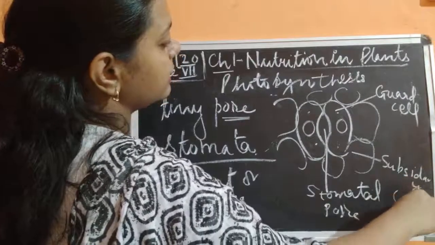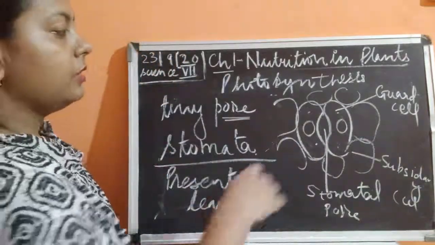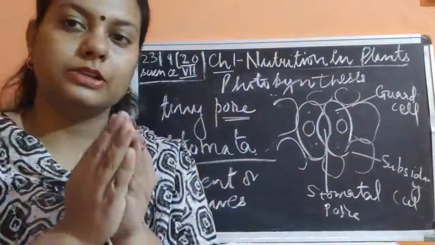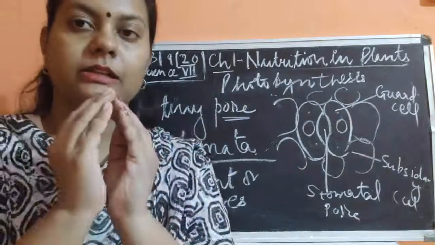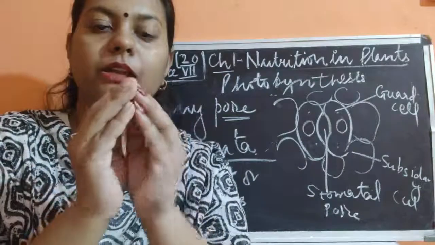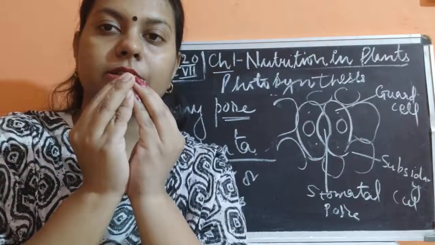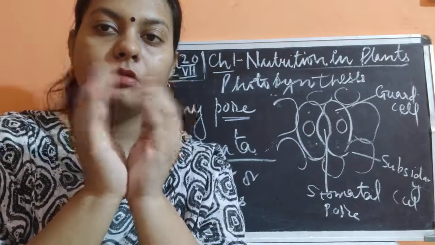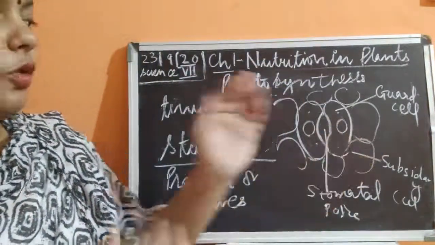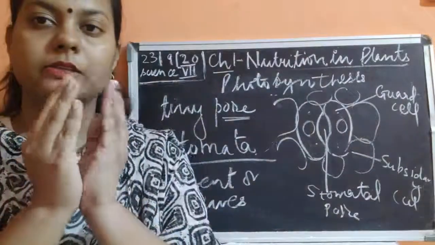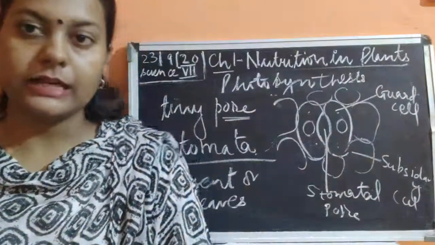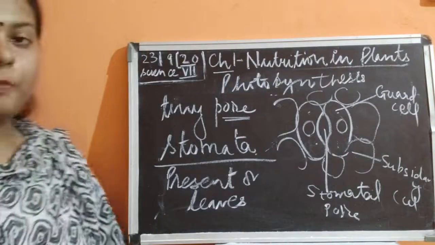Subsidiary cell, okay. Now, the guard cell is the cell which is shaped like this. Suppose that this is the stomata, and these two, you can see that there is a pore in between. So these pores are responsible. It's like that only. And what happens? The two parts, they are known as the guard cell. So the opening and closing of the stomata is because of the presence of the guard cell, children. So the guard cell is responsible for the opening and closing.